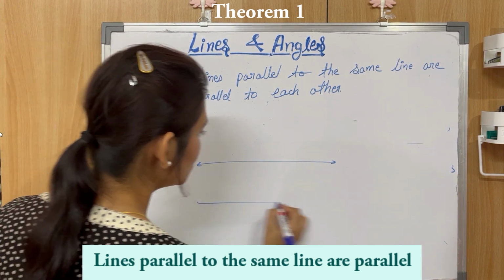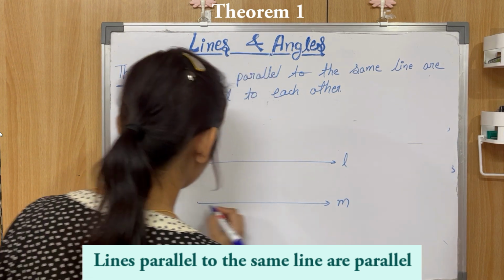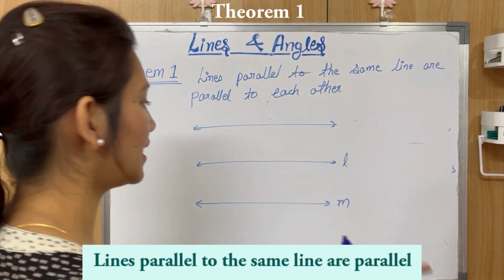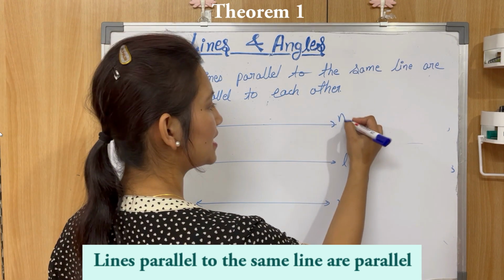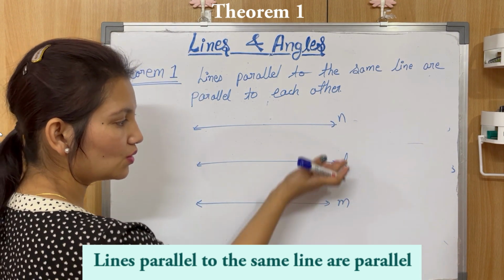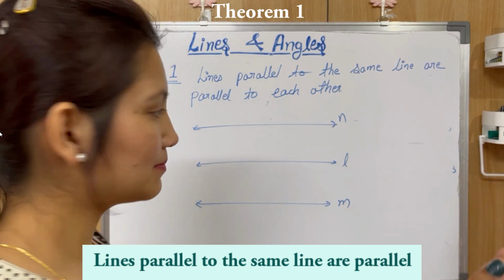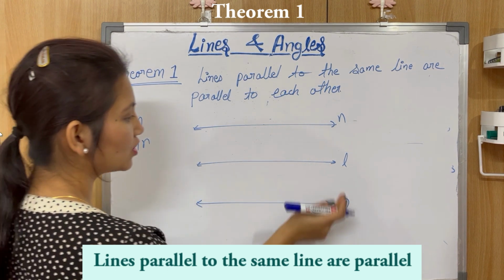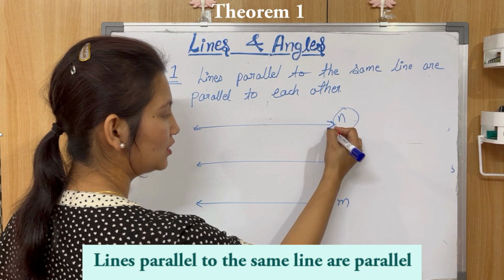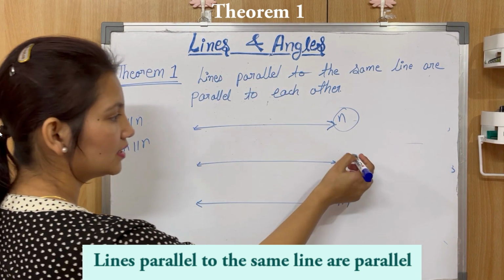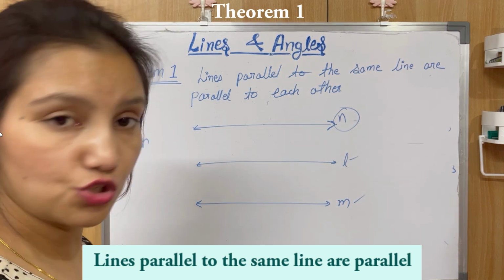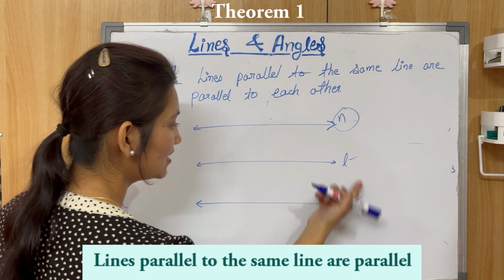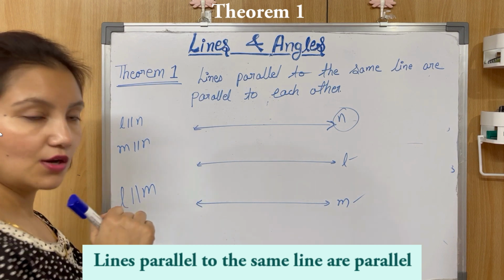It says that if there are two lines, let's say this is L and this is M. If two lines are parallel to the same line N, then these two lines will be parallel to each other. The statement says that if L is parallel to N and M is parallel to N, then according to this theorem, L and M will also be parallel to each other. So we need to prove it.